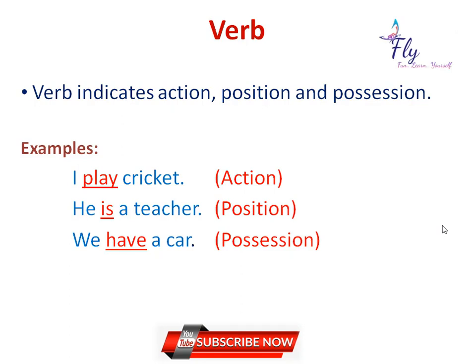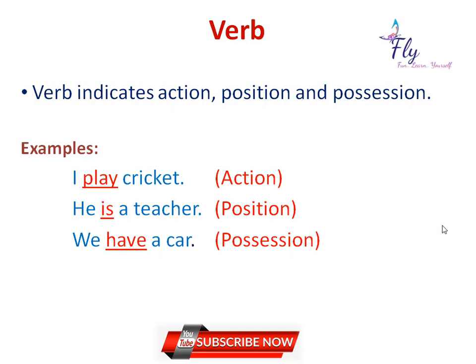If you look at the examples below, I play cricket. In this sentence, play is the verb because it talks about action. Coming to the next example, he is a teacher. In this sentence, is is the verb because it talks about the position of the speaker. Moving to the next example, we have a car. In this sentence, have is the verb because it talks about possession. Possession is nothing but talking about ownership of something. After going through all these examples, we will get a doubt here regarding how is and have become verbs.